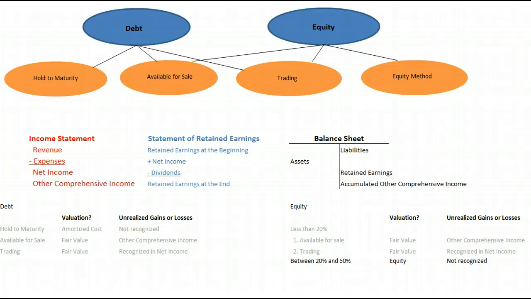If we own between 20 and 50% of the stock of another company, it's presumed that we exercise a certain amount of control. And so their income, their loss is our income, our loss. So we'll put it on our books at what we paid for it. But for example, if that company then makes $100,000 in net income during the year and we own 20% of them, 20% of that net income is our income. So 20% of $100,000 will be $20,000.